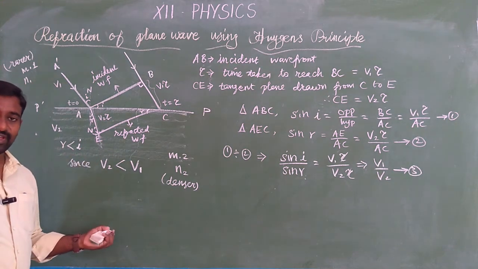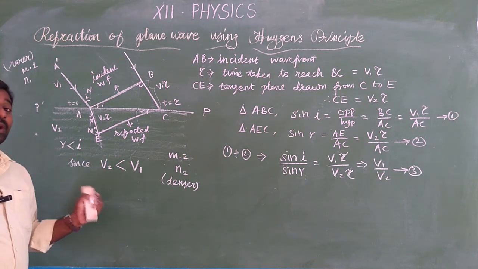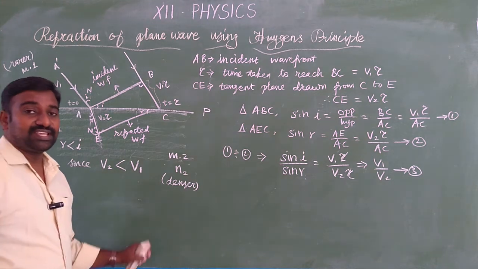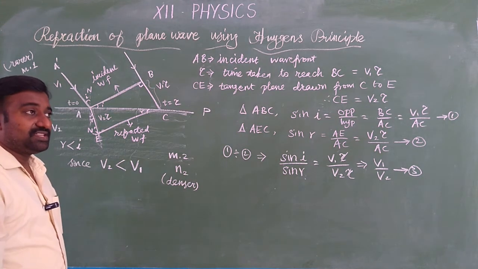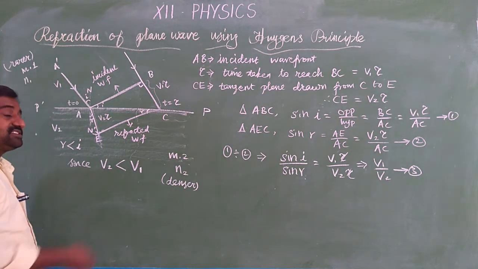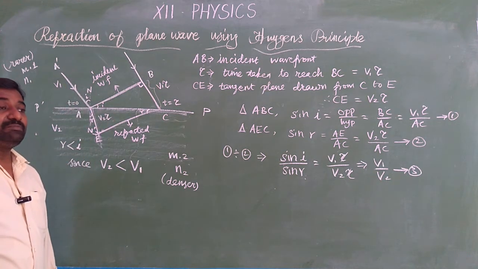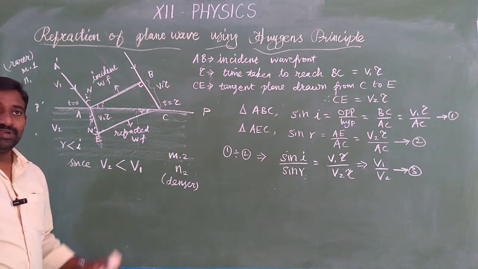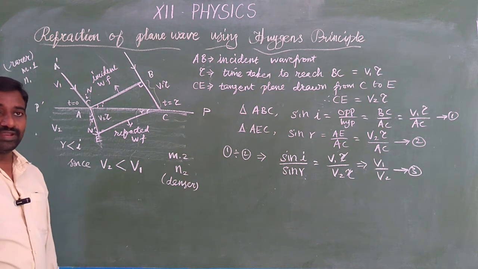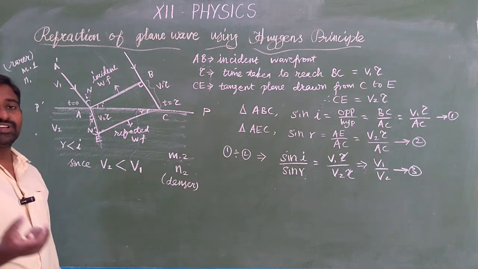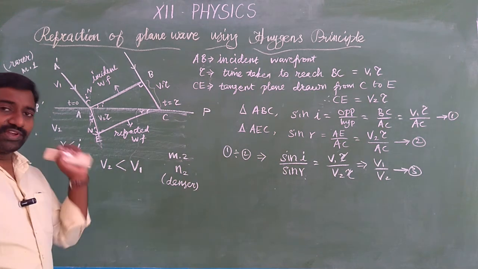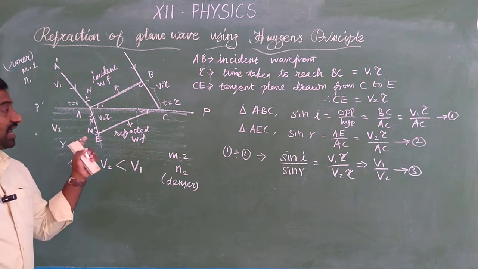So this is from the wave theory, which was proved by the experiment. But what did the corpuscular theory say? The corpuscular theory said that when a ray of light is traveling from an optically rarer medium to a denser medium, the speed in the second medium is greater than the speed in the first medium, which totally contradicts the wave theory. So there is no proof for the corpuscular theory. Newton also followed the corpuscular theory, but Huygens proved otherwise.